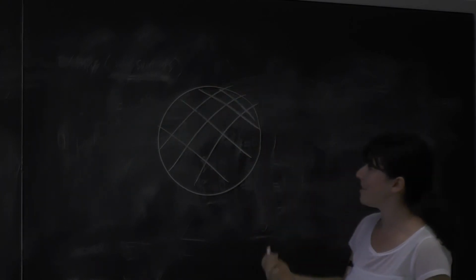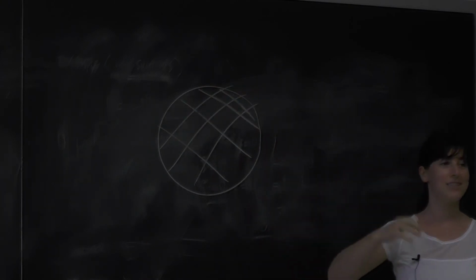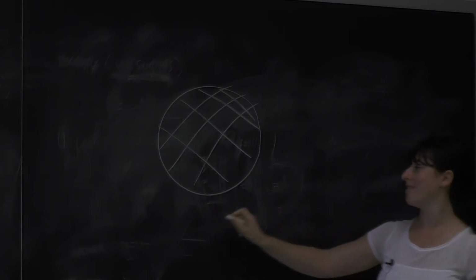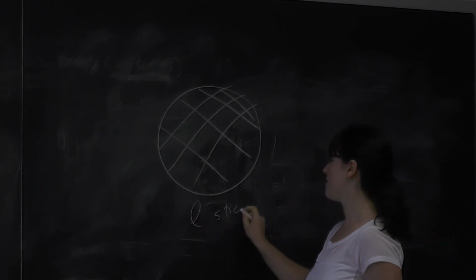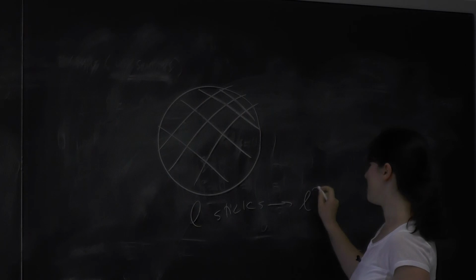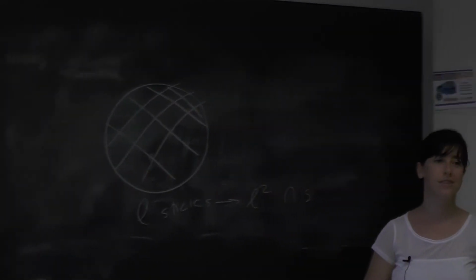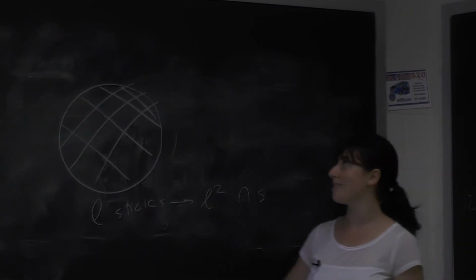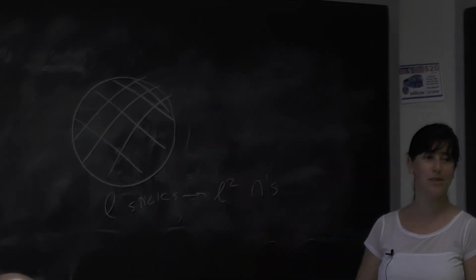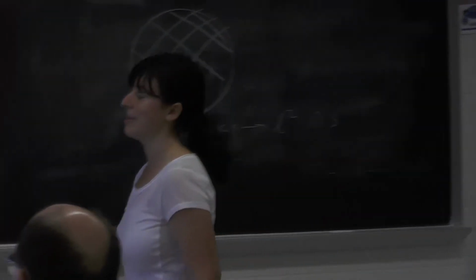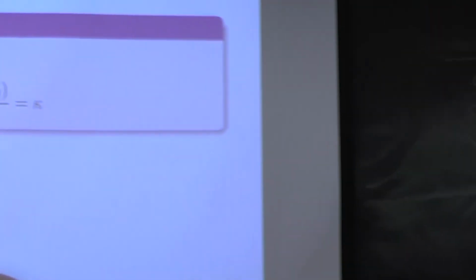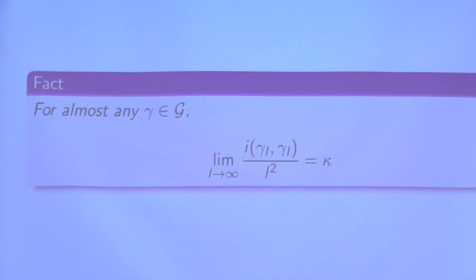And how many self-intersections can L sticks have? L sticks can have at most about L squared intersections. Of course, you have to make this precise, what happens when you cut off corners or something like this, but that's the cartoon for why we keep seeing this length squared showing up.